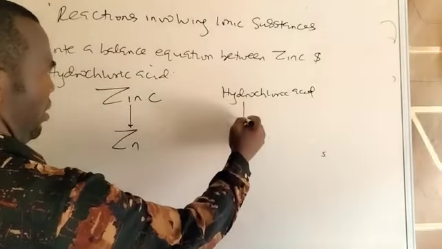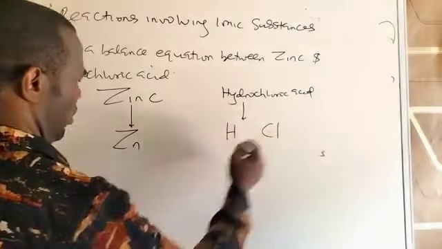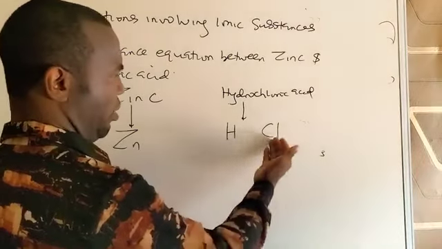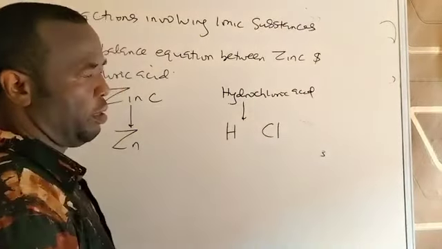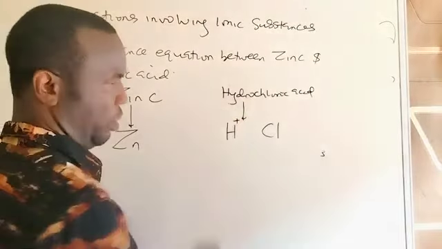Hydrochloric acid is written as, the elements in it are hydrogen and of course chlorine. If you don't know your formula, you can go back to your basic chemistry and read how to get the formula of a compound. But I can still guide you to find the formula of any compound. Use valency. The valency of hydrogen is 1, or you can say the charge is +1.